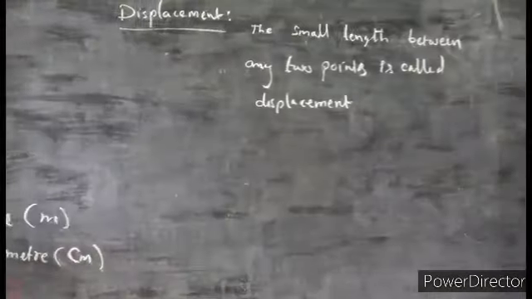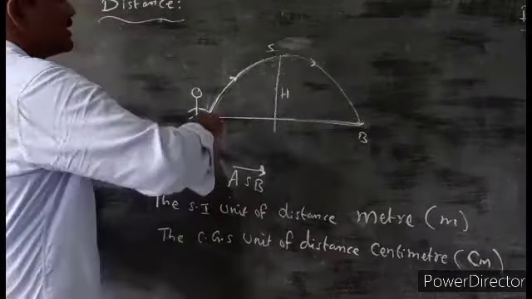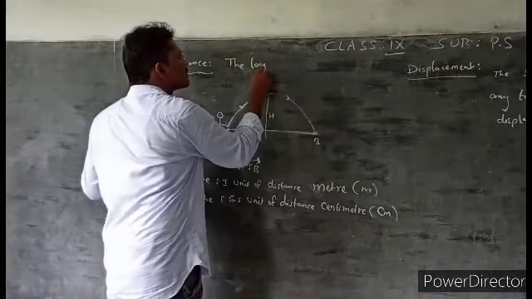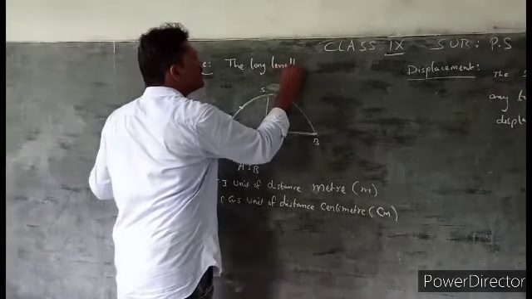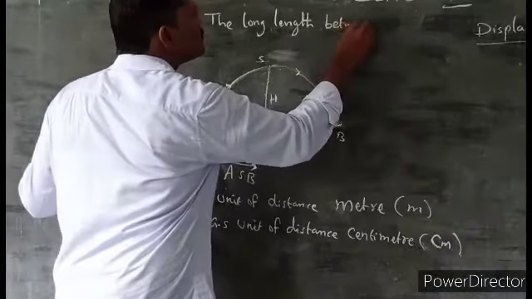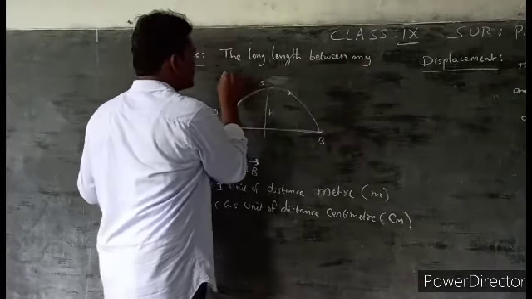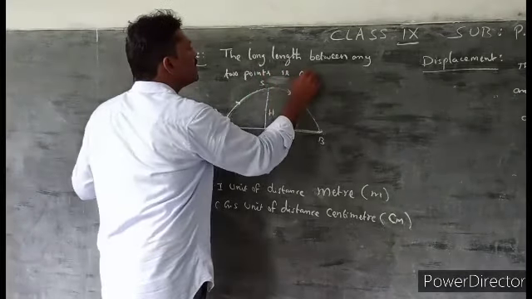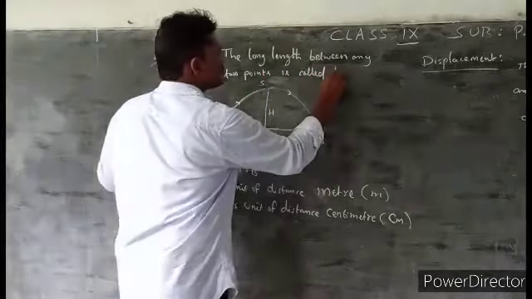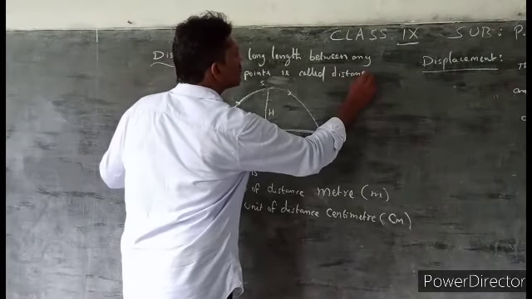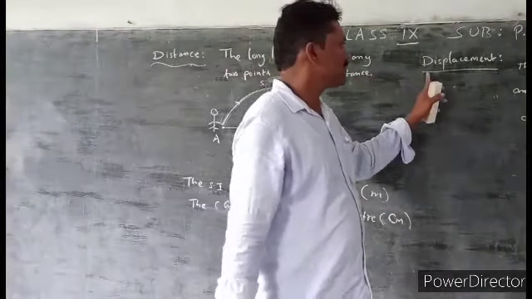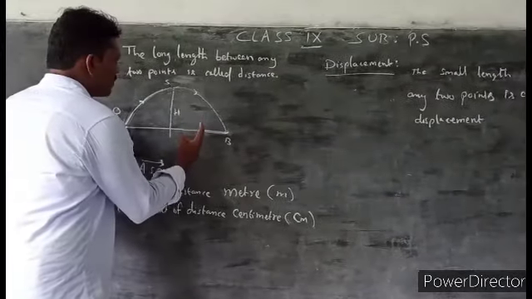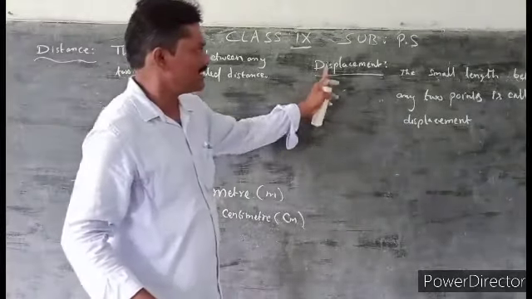Once again, the definition of distance: the long length between any 2 points is called distance. What is the definition of displacement? The smallest length between any 2 points is called displacement.